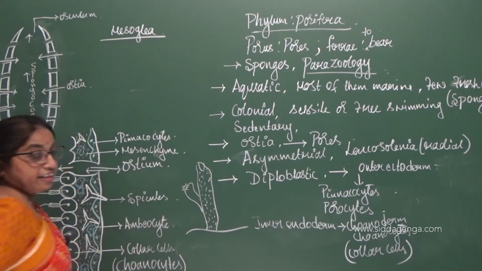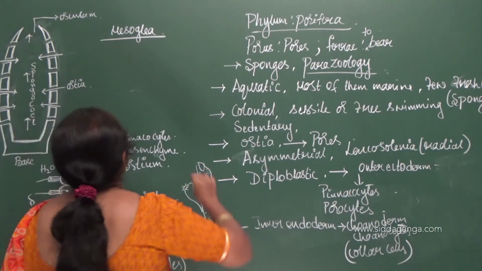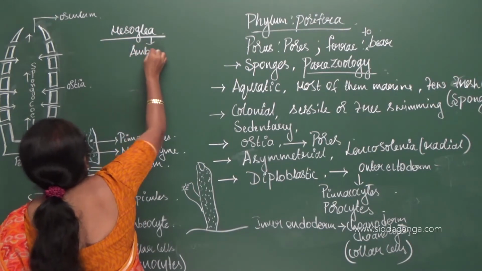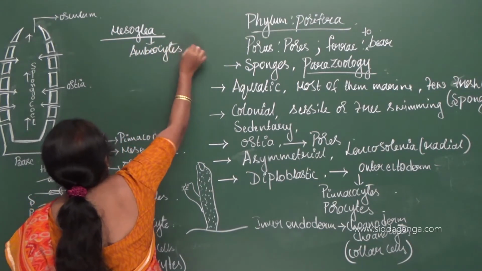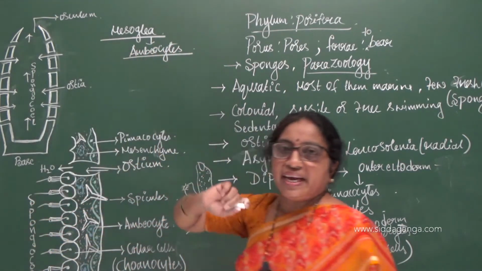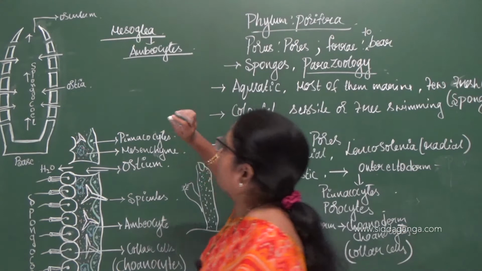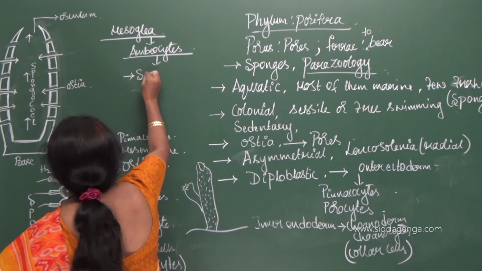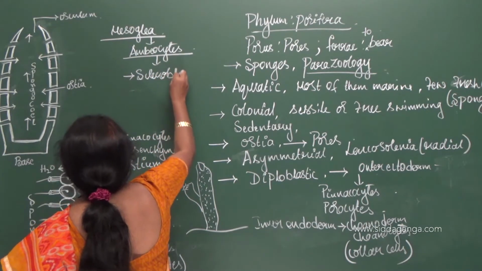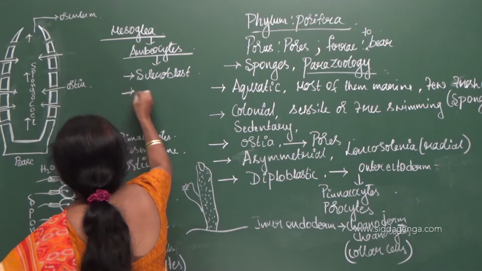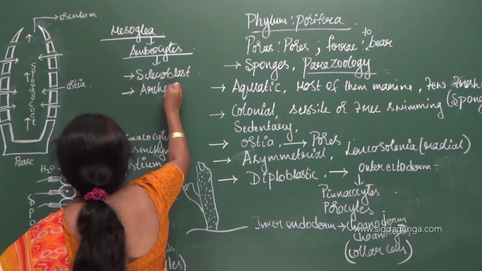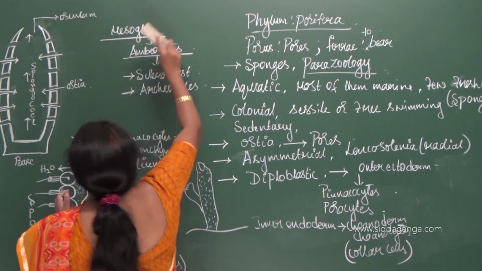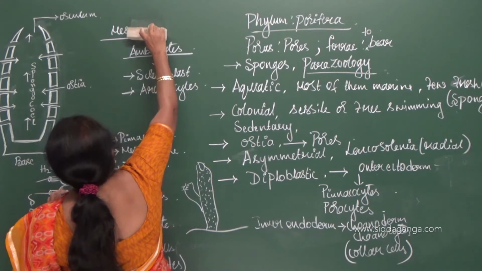It consists of a gelatinous fluid called mesoglea, and this mesoglea contains cells called amoebocytes, because they are irregular shaped cells. You can take it as either mesoglea or mesenchyme.